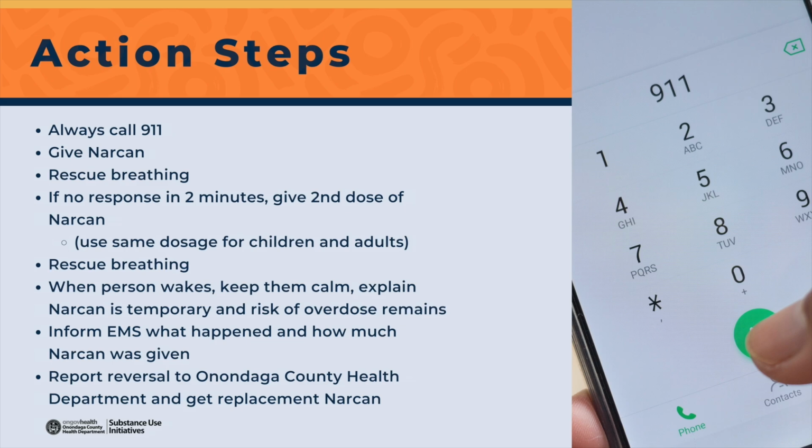Action steps. Always call 911. Give Narcan. Begin your rescue breathing. If no response in 2 minutes, give your second dose of Narcan. Continue with rescue breathing. When the person wakes, keep them calm. Explain Narcan is temporary and the risk of overdose remains. Inform emergency medical services what happened and how much Narcan was given. Report reversal to Onondaga County Health Department and get a replacement kit.